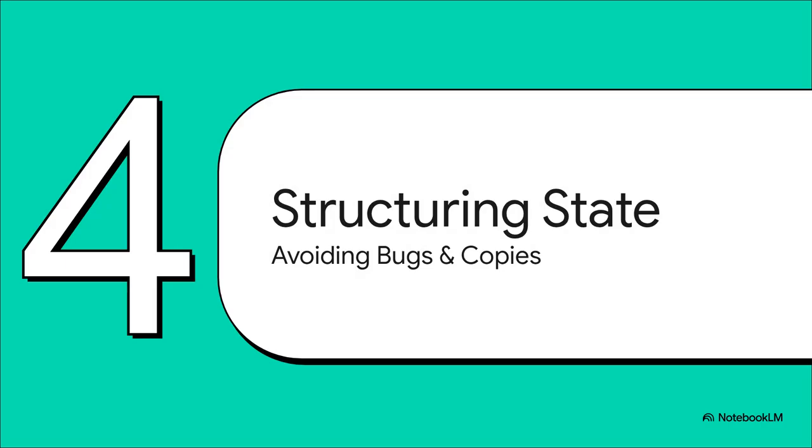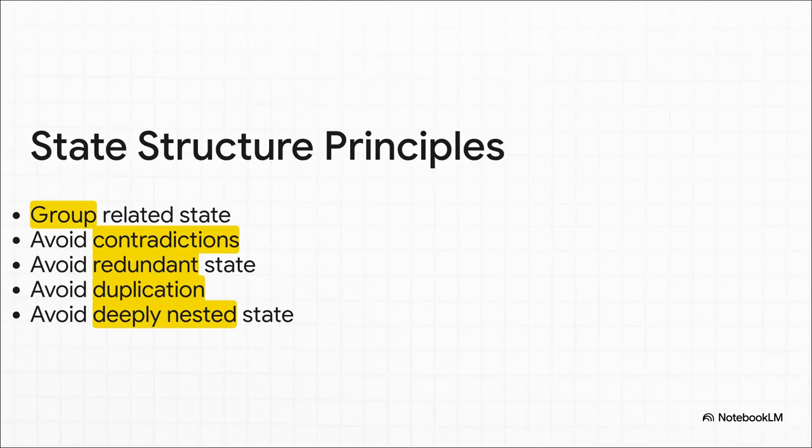So understanding how state works is one thing, but how you organize it? Man, that can be the difference between a clean, elegant application and a buggy, confusing mess. Thankfully, React gives us some excellent guiding principles for this. The goal with all these principles is to get to a single source of truth. That just means any single piece of data lives in exactly one place. When you do that, when you group your state and you're ruthless about getting rid of redundancy, your components become dramatically simpler to think about.